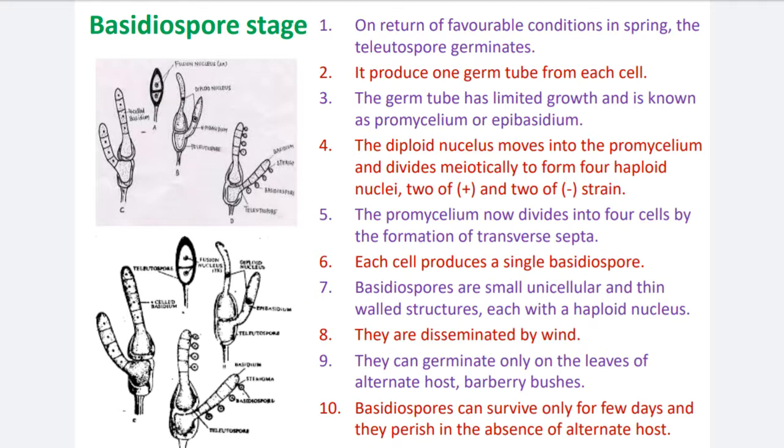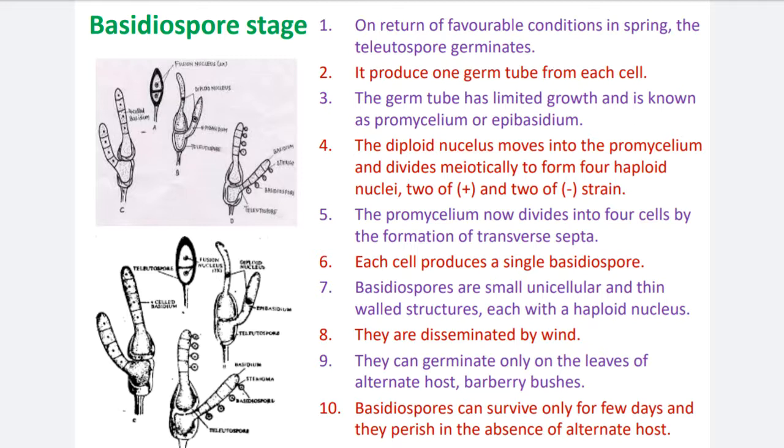Third, the germ tube has limited growth and is known as promycelium or epibasidium. Number 4, the diploid nucleus moves into the promycelium and divides meiotically to form 4 haploid nuclei, 2 of male and 2 of female strain.